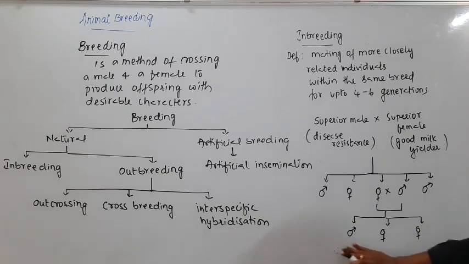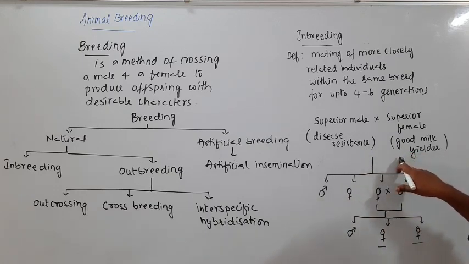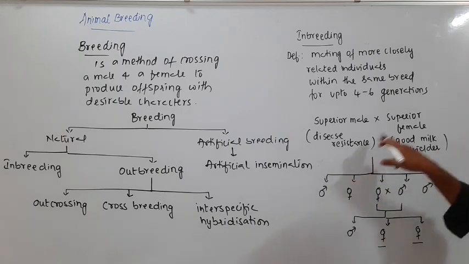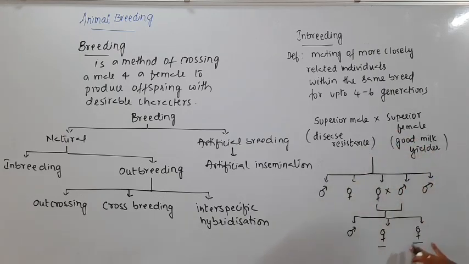Now once these offspring are produced, we will see whether any offspring, so I want the females to have both these characters. The females that I get should be good milk yielders and also should be capable of resisting diseases. If it is not able to resist diseases, even though it is a good milk yielder, it can die because of some disease, then obviously it is a loss to the farmer.